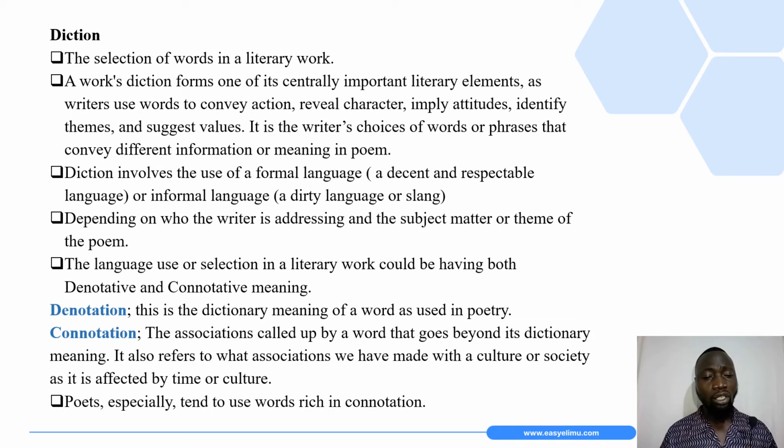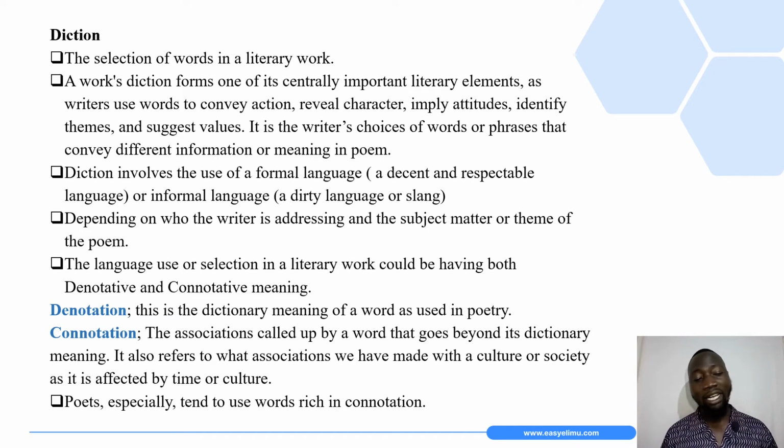The next one is connotation. Connotation is the associations called up by a word that go beyond its dictionary meaning. It also refers to what associations we have made with a culture or society as it is affected by time or culture.